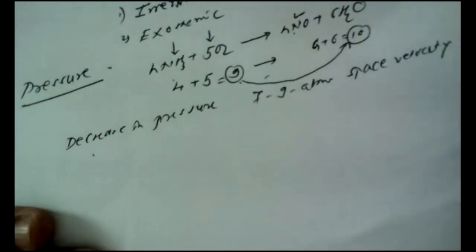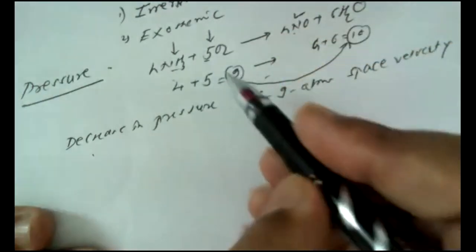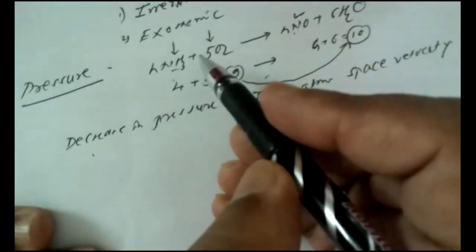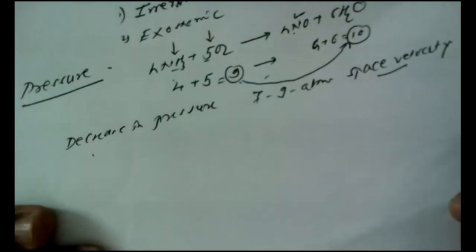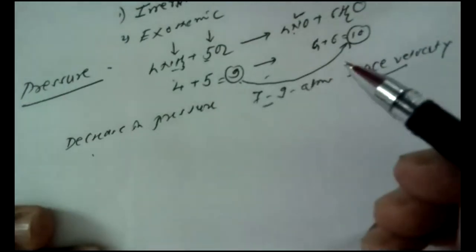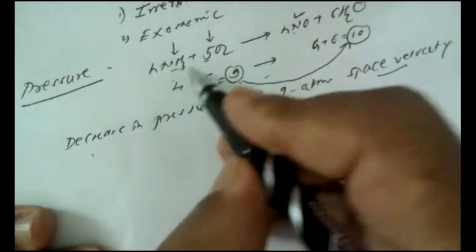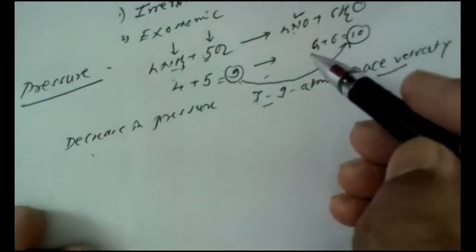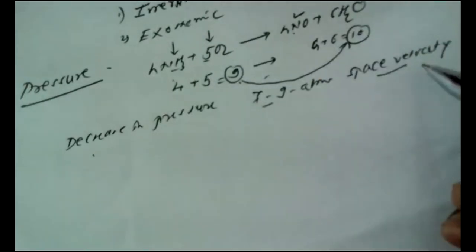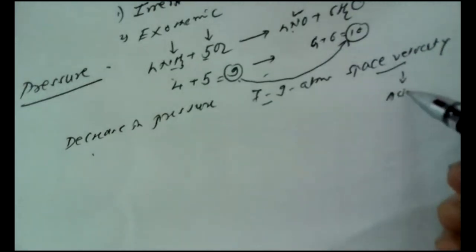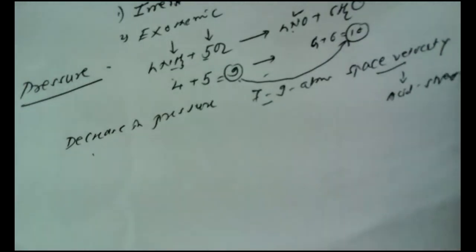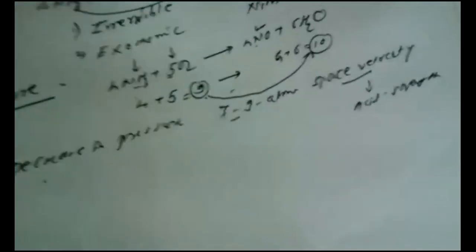What is a greater space velocity? The same volumes of the reactants are in intimate contact with the catalyst. This is known as space velocity. Because of this lower pressure, the same volumes of reactants come in contact with the catalyst. So space velocity is increased, and the nitric acid strength is also maximum. So the pressure is low, or a decrease in pressure.